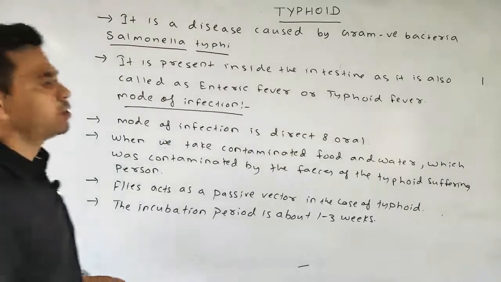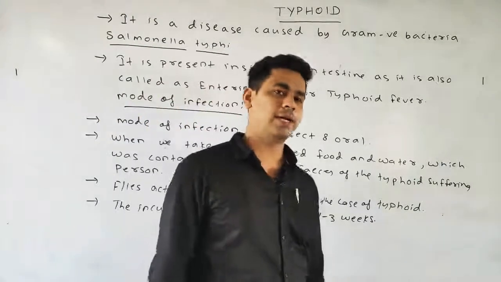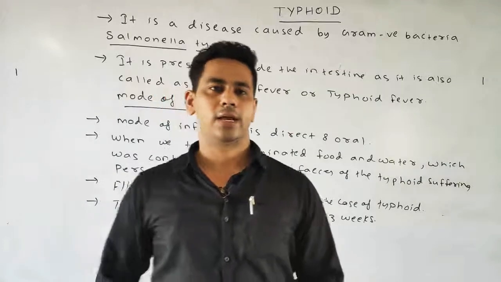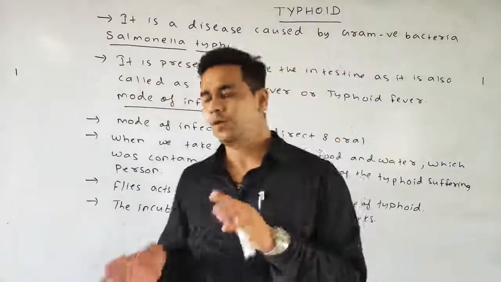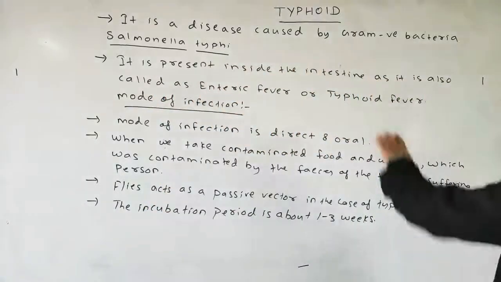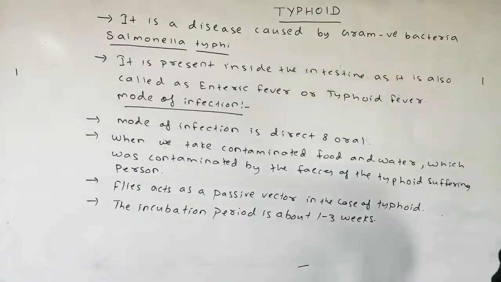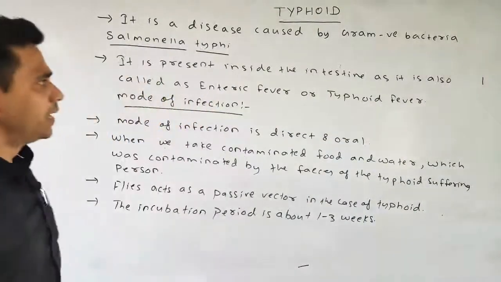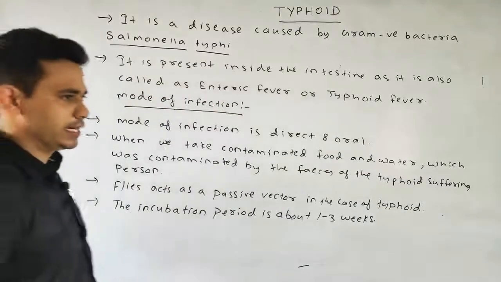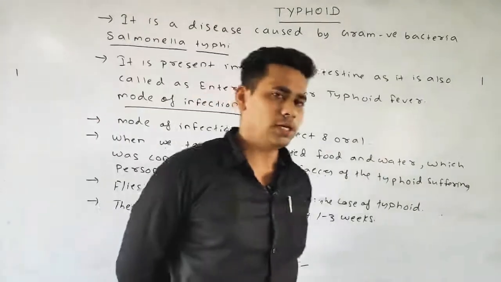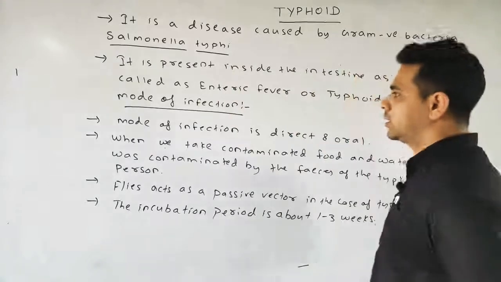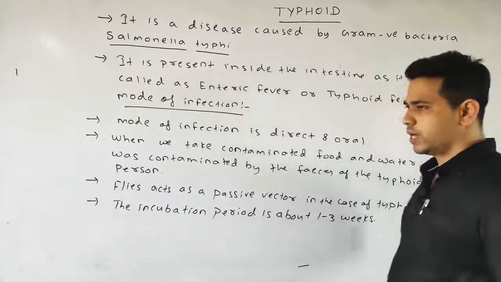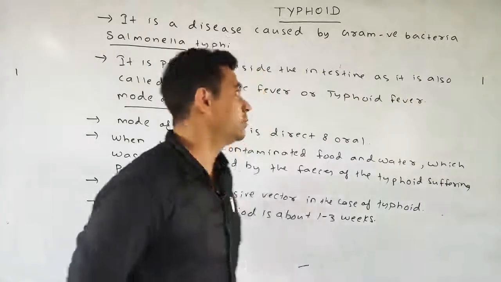Typhoid is a disease caused by a gram-negative bacteria. As we know, bacteria are of two types, gram-positive and gram-negative, but typhoid is caused by a gram-negative bacteria called Salmonella typhi. It is present in the intestine, that is why it is also called the enteric fever, and also the typhoid fever. Next, the mode of infection is direct and oral, as it was in the case of ascariasis.